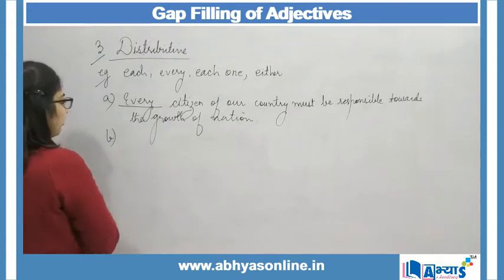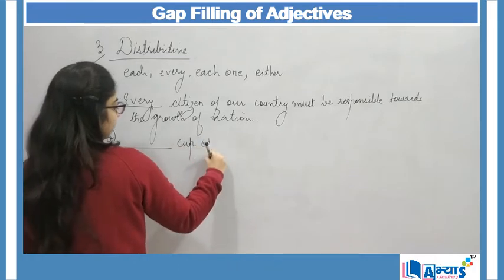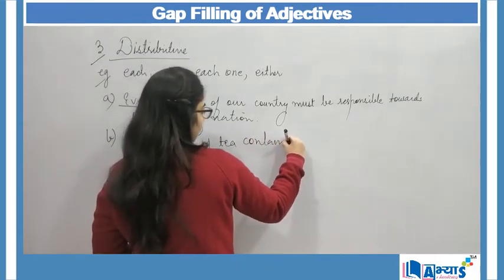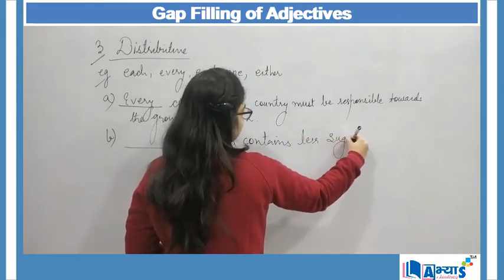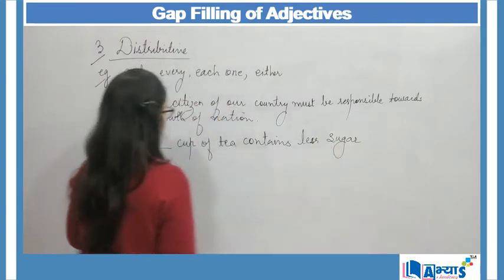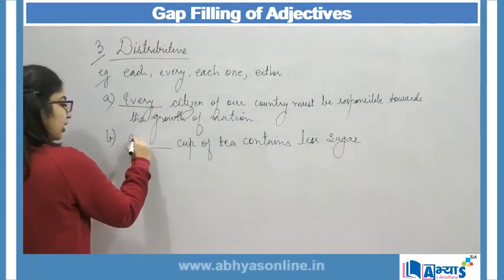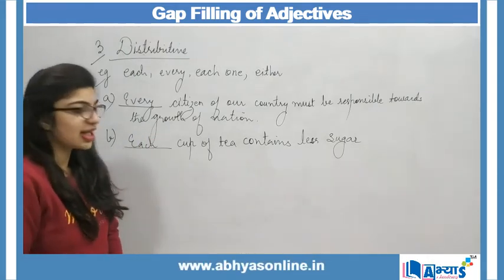The second example can be: dash cup of tea contains less sugar. Dash cup of tea contains less sugar. Here I am talking about each cup. So each cup of tea contains less sugar.